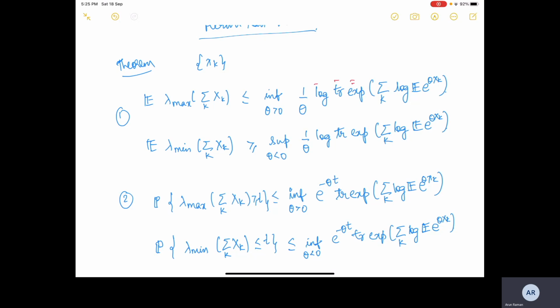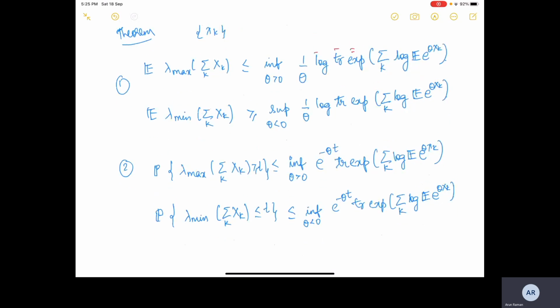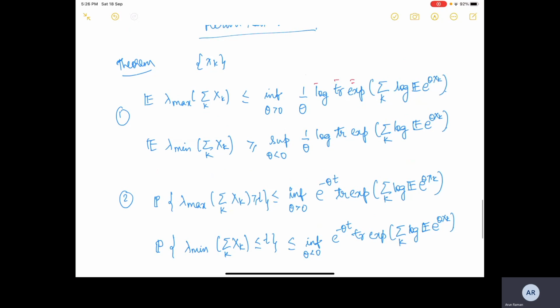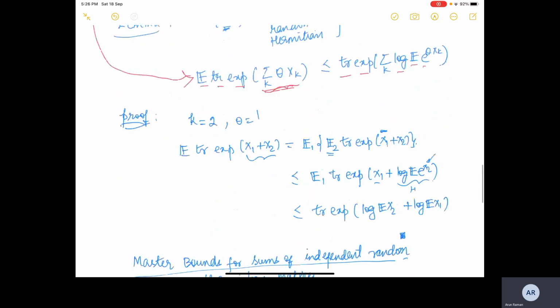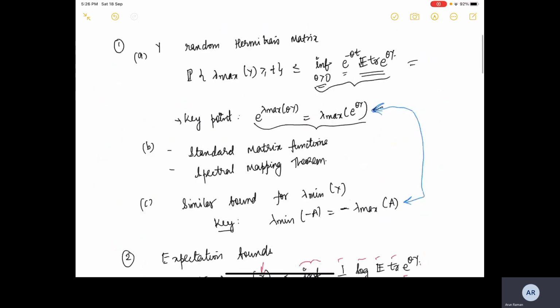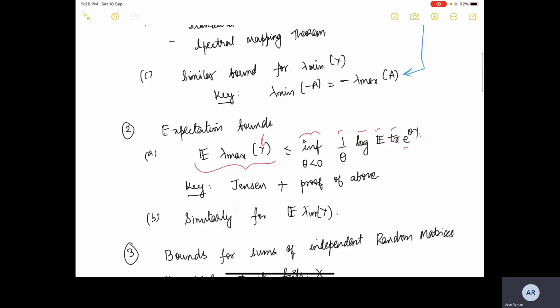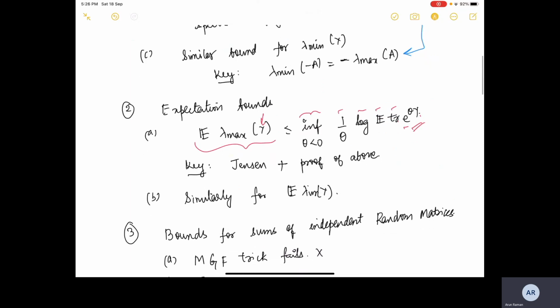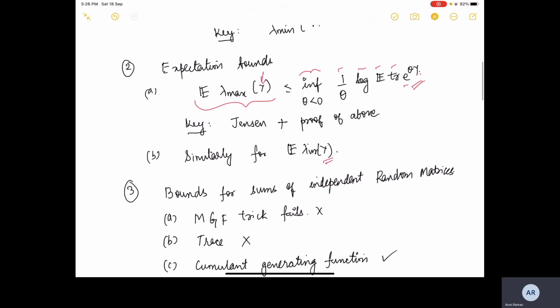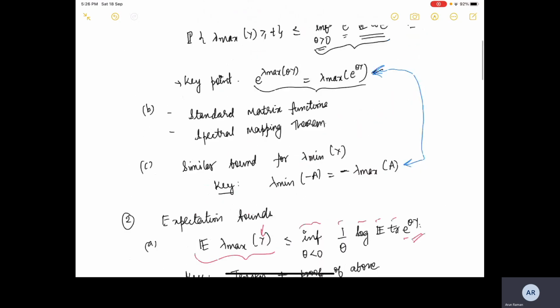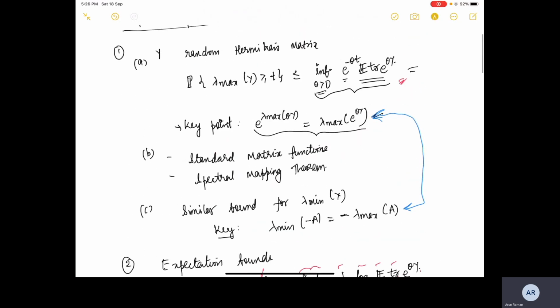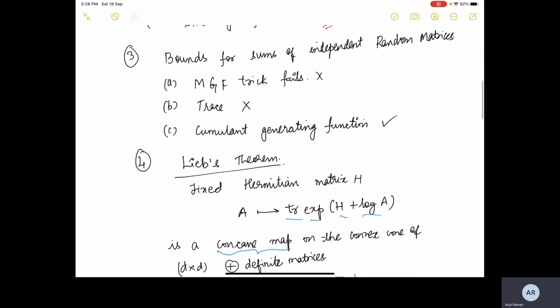I will not be doing the proof here, and I will leave the proof also as an exercise for you to do at home. For all four results, all you have to do is start from these inequalities: the expected value of lambda max of Y, similarly for the expected value of lambda min, and for the probabilities.